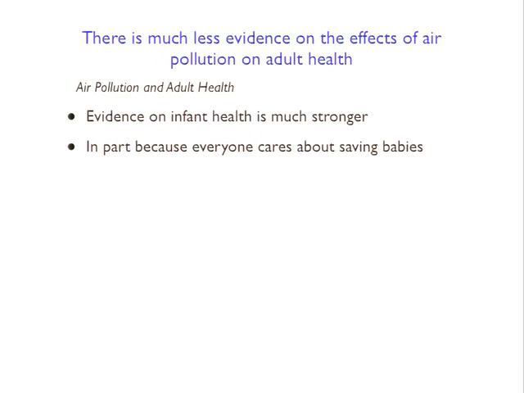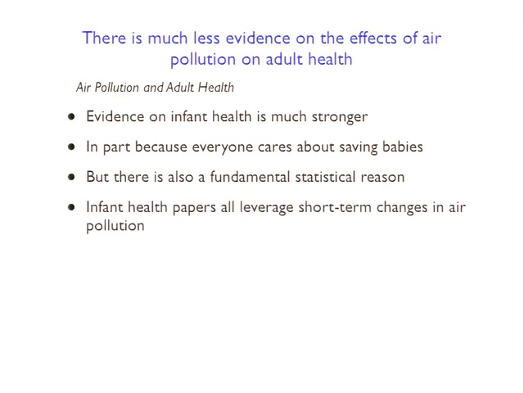But there's also essentially this fundamental statistical reason, which I think I referred to in the past lecture. The idea here is that these infant health papers are all leveraging relatively short-term variations in, or relatively short-term changes in air pollution. And that's a feasible thing to look at because infants haven't been alive that long and the gestational period is relatively short. They're only in the womb for 9 months and then maybe they're alive for a year or two. So if you had a 1-year spike in air pollution levels, then you could say, well, over that infant's entire lifetime, air pollution levels were higher than for say an infant who was born 3 years earlier.